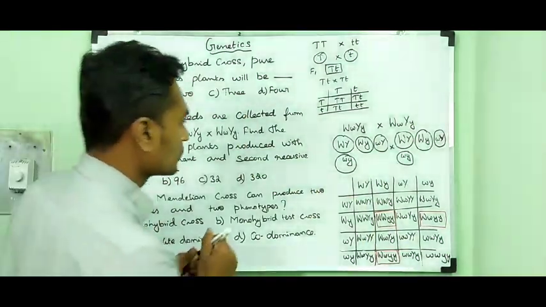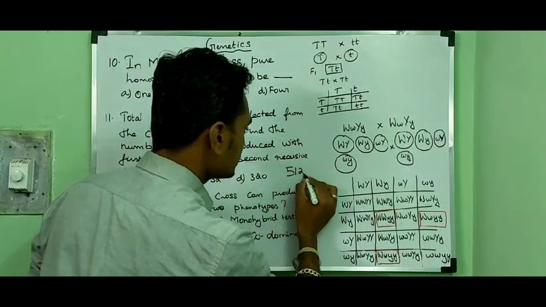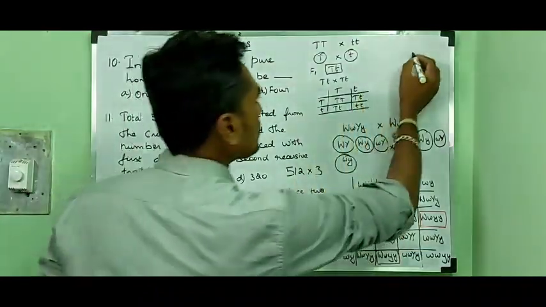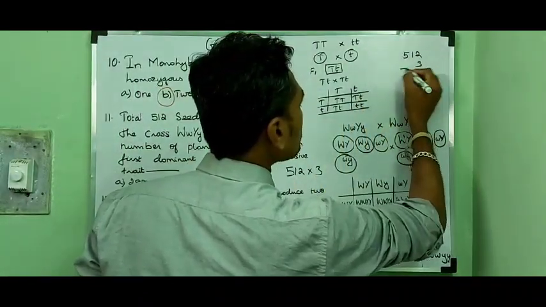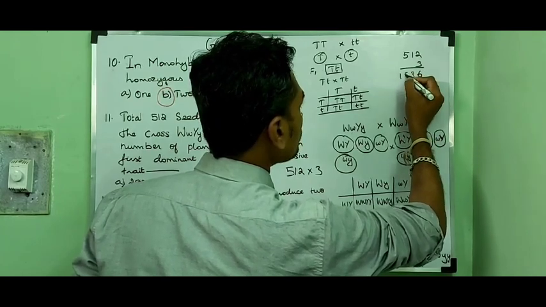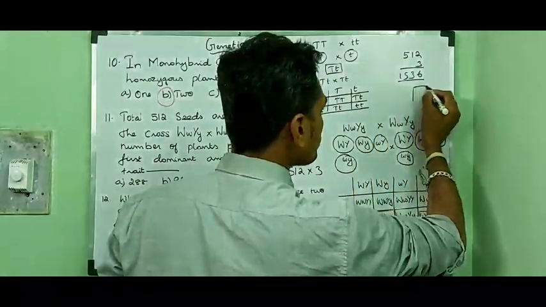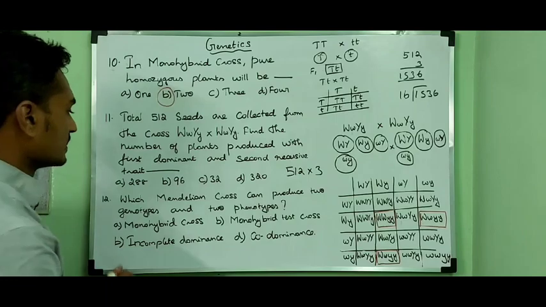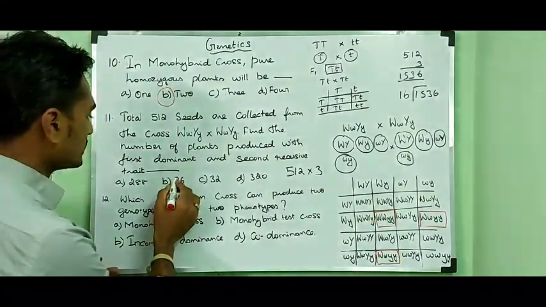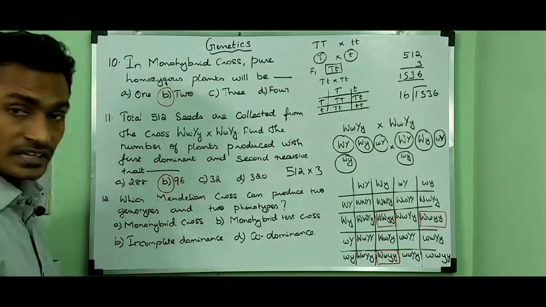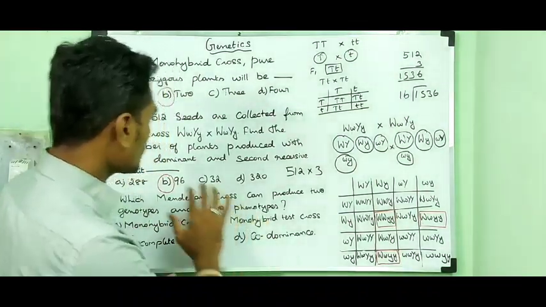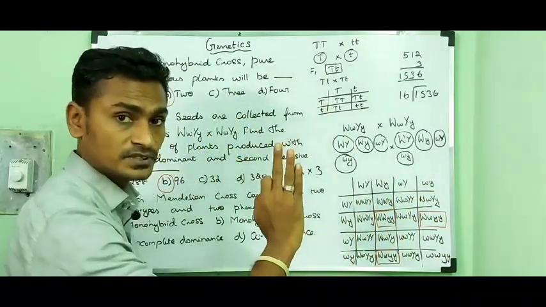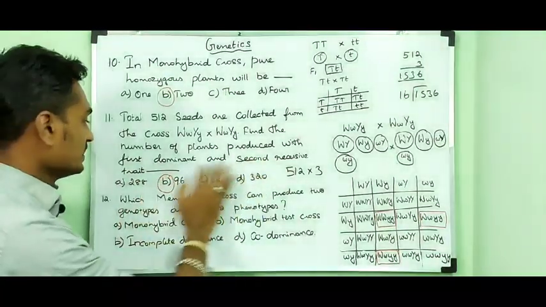512 seeds. So 512 seeds into 3 progenies results in 512 times 3, which is 1536, divided by 16. So that answer will be 96. So among the 16 progenies, we are able to find 3 progenies with first dominant and second recessive trait.